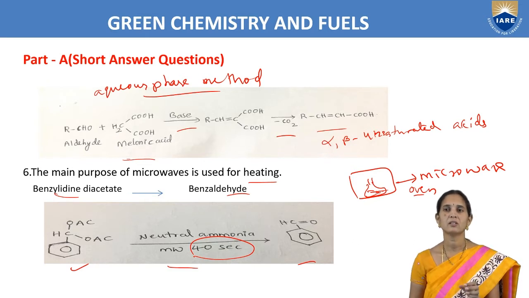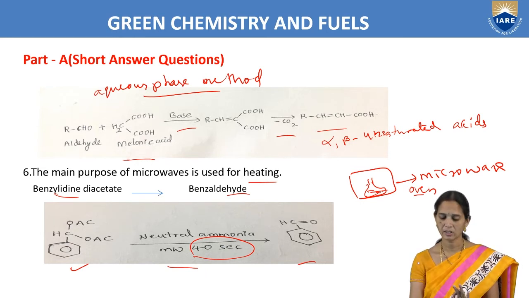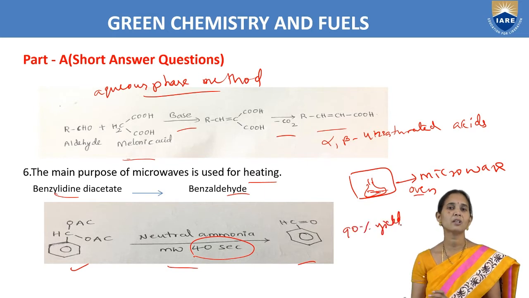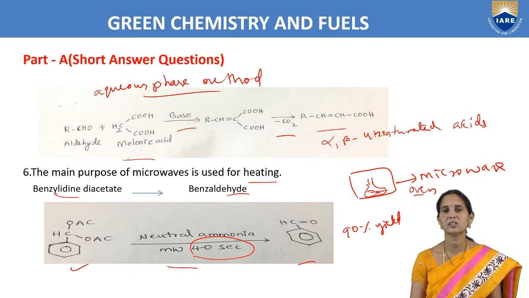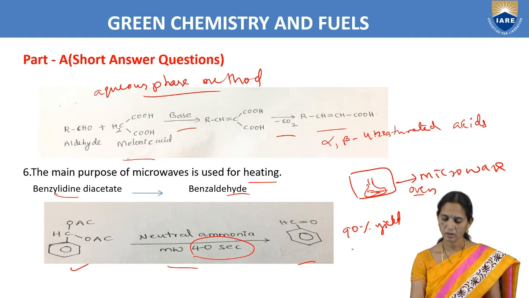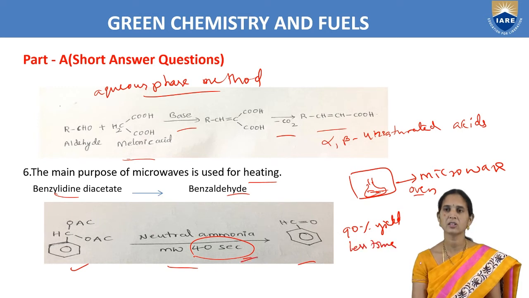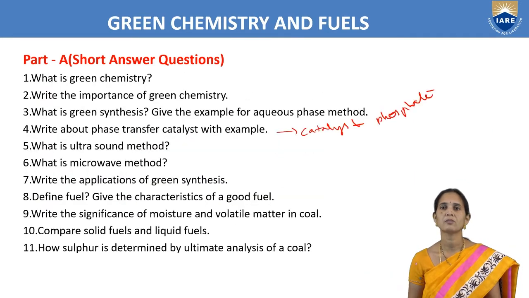So by learning green synthesis methods, we can understand three points. We will get a high yield, like a 90% yield. Here what happens is reactants convert into products, chemical products. So 90% of the reactants will participate in the chemical reaction, and we get the products. The time consumed will be less: you can see 40 seconds. And here the temperature also we will take as room temperature. So that is about the microwave method.